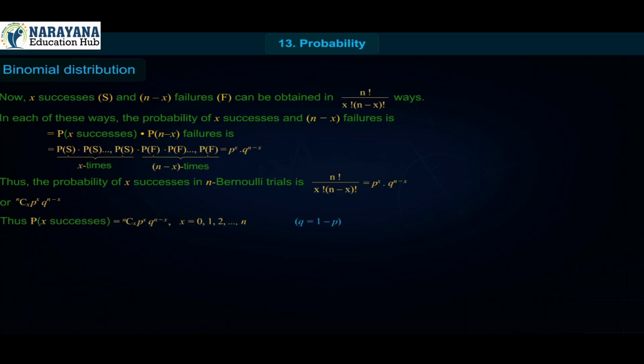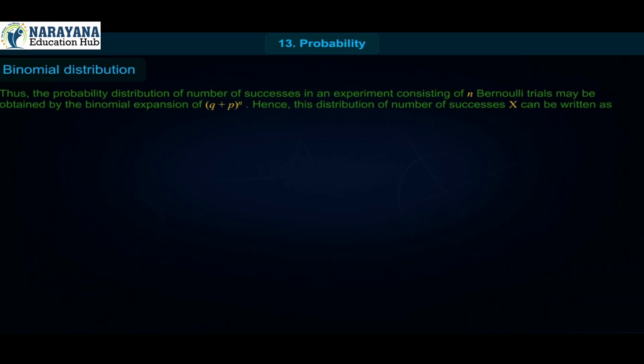Thus, P of x successes is equal to nCx p^x q^(n minus x), where x is equal to 0, 1, 2 up to n, and q is equal to 1 minus p. Clearly, P of x successes, that is nCx p^x q^(n minus x), is the (x plus 1)th term in the binomial expansion of (q plus p) whole raised to n. Thus, the probability distribution of the number of successes in an experiment consisting of n Bernoulli trials may be obtained by the binomial expansion of (q plus p) whole raised to n.